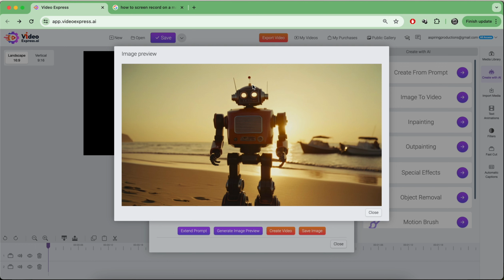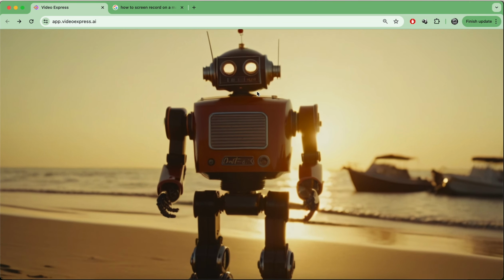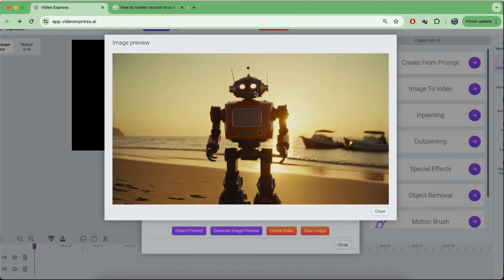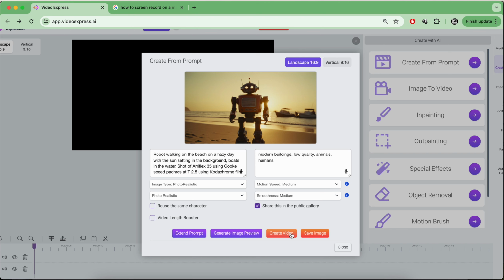And I'm like, whoa, oh my gosh, that is pretty amazing. I have to say, it's already really nice in the background. As you can see, we have our boats in the background. We have the sun setting behind. I could have added maybe some haziness in the background if I wanted to get a little more particular. But already, this is a beautiful image. And if I zoom in a little bit, it just has this smooth, kind of silkiness to it, which I think is what it's doing when it's trying to replicate the lenses. And anyway, I'm going to close this, and I'm basically just going to create a video.